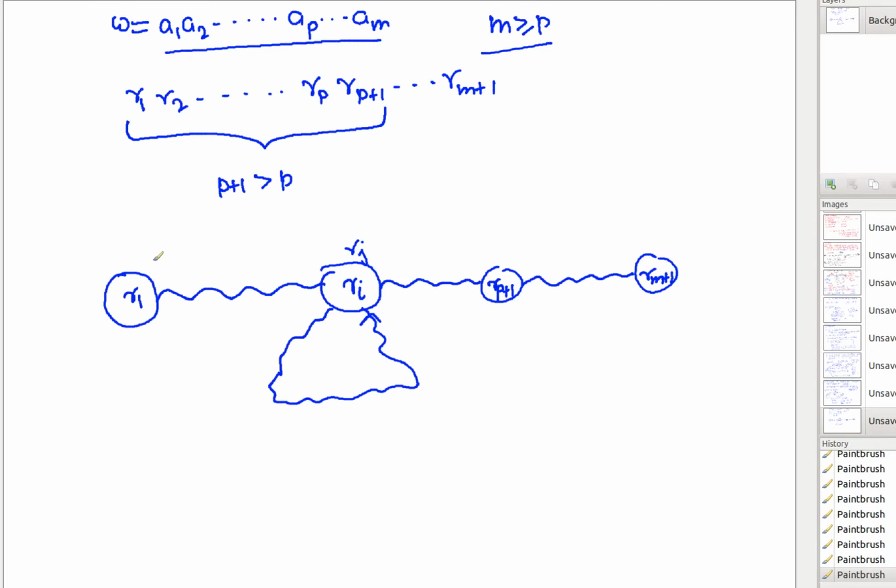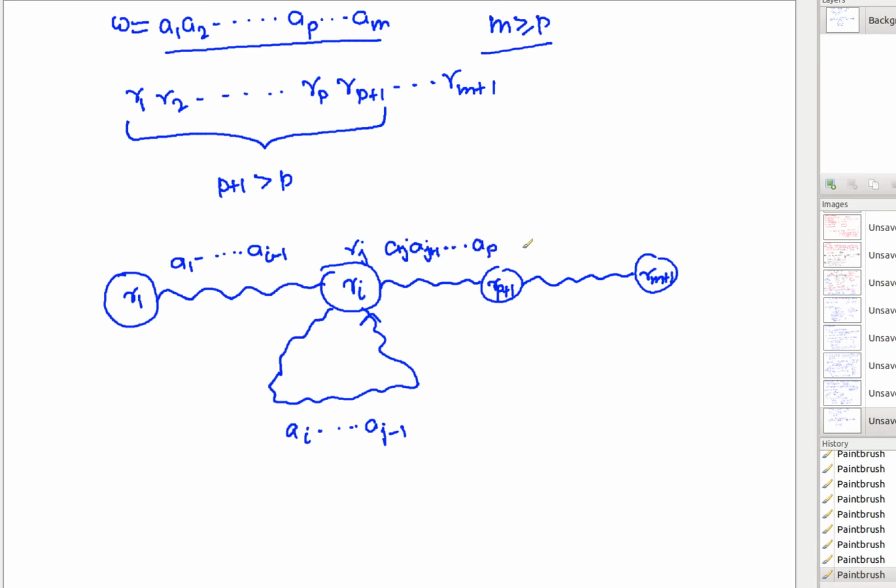Now if I have to rewrite the strings, it is A1 up to Ai minus 1, here you have Ai up to Aj minus 1, and this part is something that is changing. It is not going up to Am, but it is just going up to Ap. So this is Aj plus 1 further up to Ap.